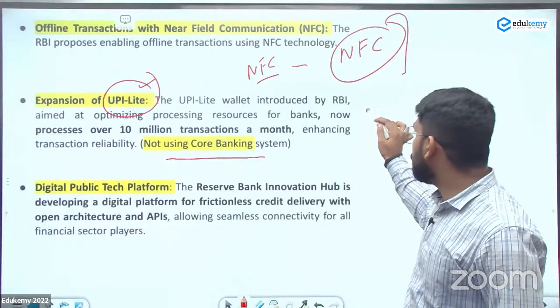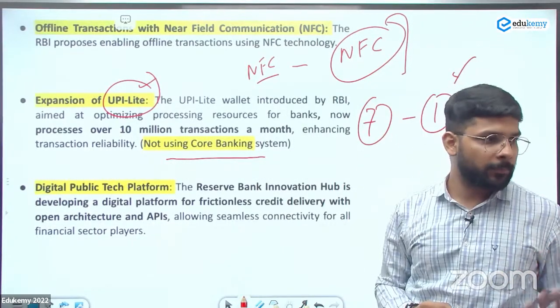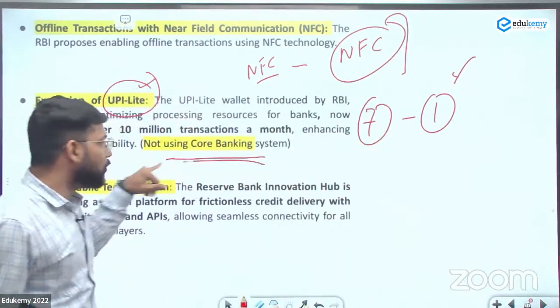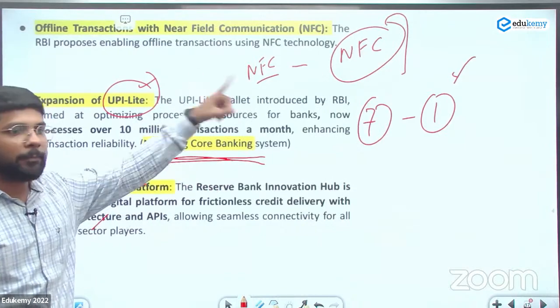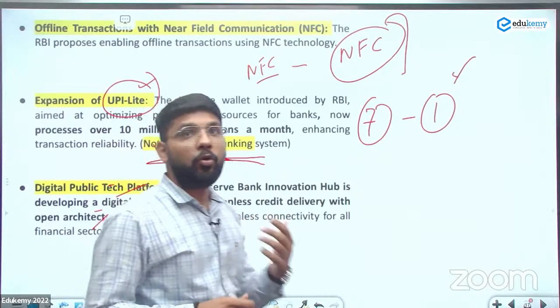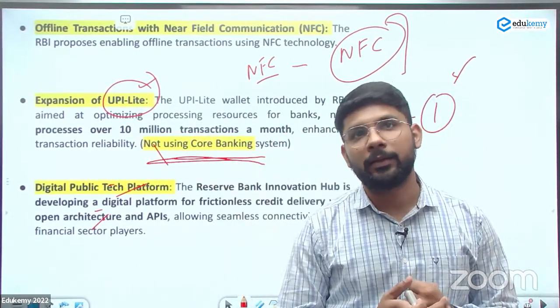When you use a single stakeholder instead of 7 stakeholders, the payment speed will be fast. Similarly, in this case they are not using the core banking system, so the payment is fast, and they are increasing the limit for it. And 10 million transactions have already been done through UPI Lite.